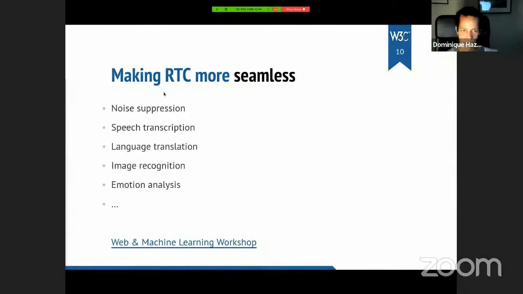We can improve the way speech gets transcribed. We can improve the way people that are hard of hearing or deaf participate to this virtual ecosystem. We can help the fact that not everybody speaks the same language. We can overcome that. The Tower of Babel can be something of the past if we do our job right. There is lots that can be done. Not everything has to be done.